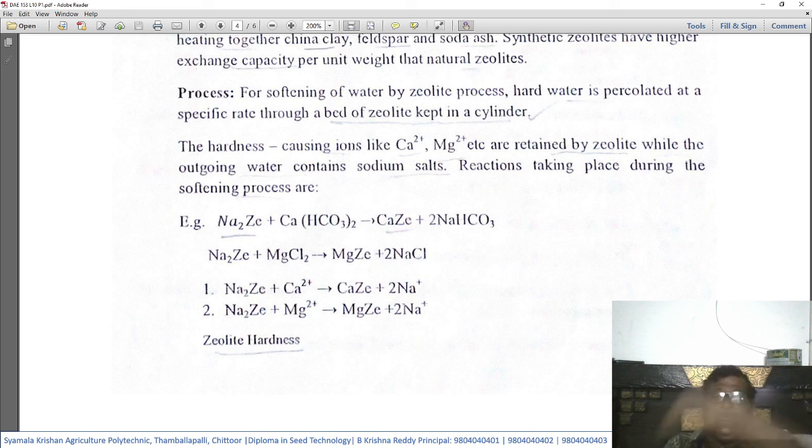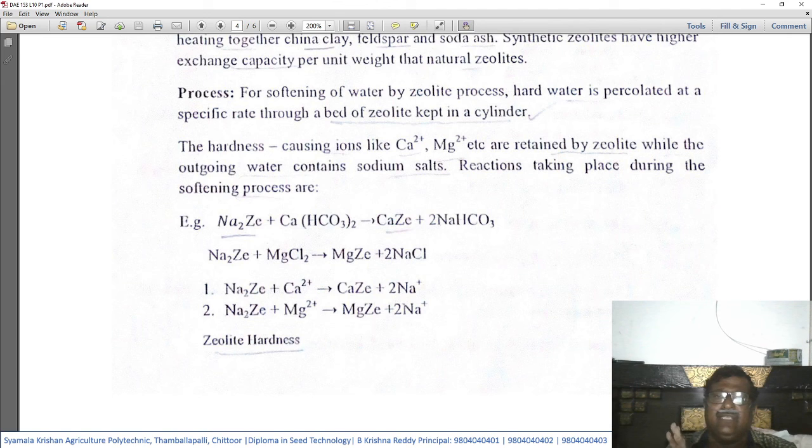While the hard water is percolating through the zeolite bed, the Ca2+ and Mg2+ ions, which are responsible for the hardness, will be retained. That means they will be withheld by the zeolite, and the outgoing water contains only sodium salts. This calcium and magnesium got filtered here.